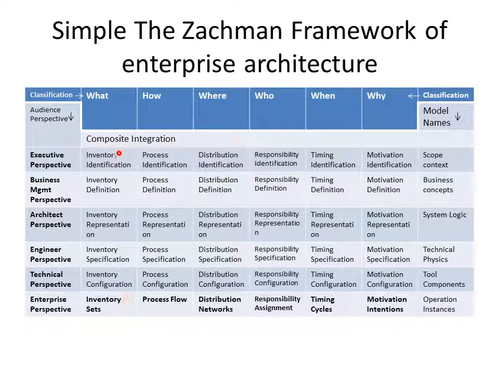And here we are dealing with the identification part. This will be the inventory part. This is the process part, distribution part, responsibility. So we have kept here this is the timing and motivation. So these are basically the operation instances. These are the model names: scope, context, business concept, system logic, technical physics, tool components, and operations.